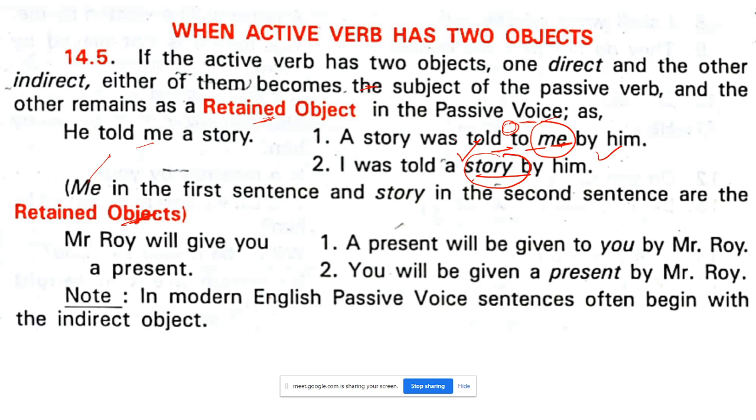So when it changes into passive, what changes take place, that is very important. Mr. Roy will give you a present. A present will be given to you by Mr. Roy, and you will be given a present by Mr. Roy. And here we should note that in modern English passive voice, sentences often begin with the indirect object. Okay.